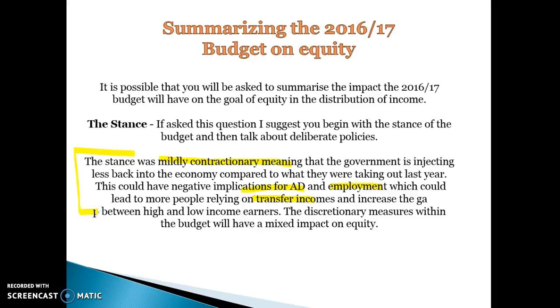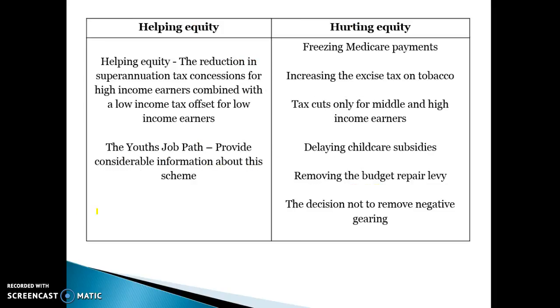When discussing the discretionary measures within the budget, they're going to have a mixed impact. So from a positive perspective, the reduction in superannuation tax concessions for high-income earners, so they'll be paying more tax, as well as the low-income tax offset for low-income earners. The youth jobs plan will help get low-income earners into work.